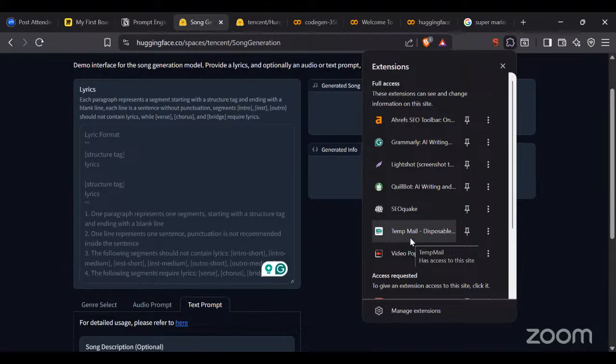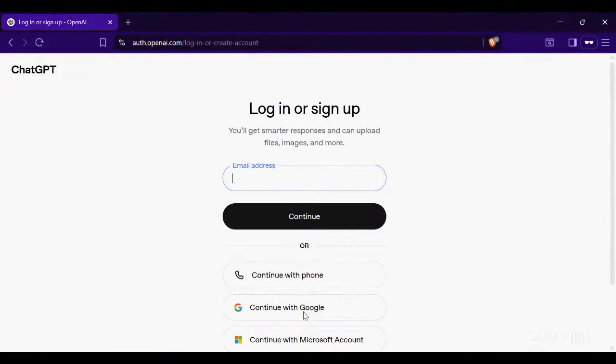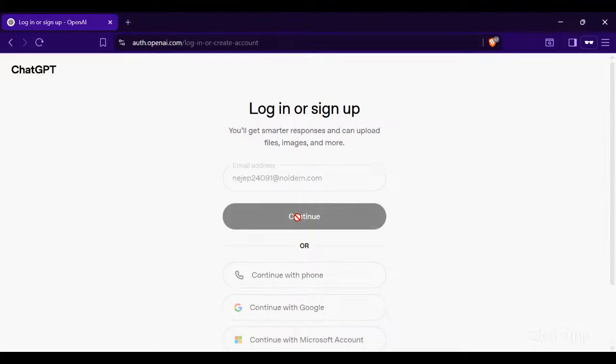Let's say you don't want to give your entire mail and everything. So there's this Temp Mail option. If you click on this Temp Mail, you can get a temporary mail ID that you can use. Let's say I want to use this particular mail ID. Okay? I'm going to copy this mail ID. And now in this ChatGPT option, I'm just going to write this email ID and continue.